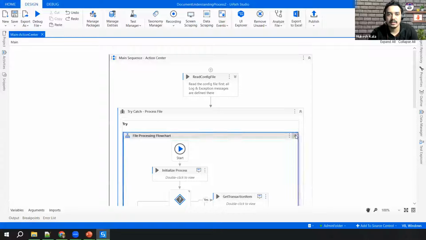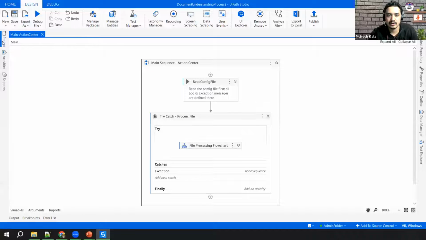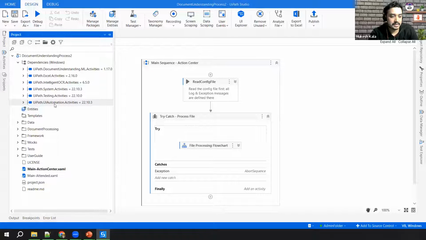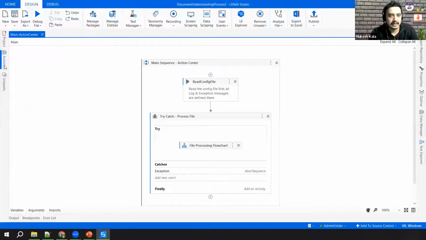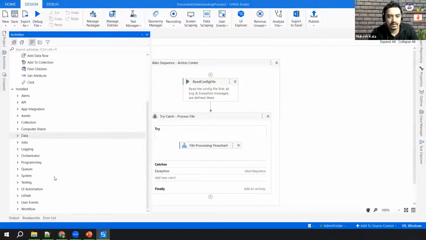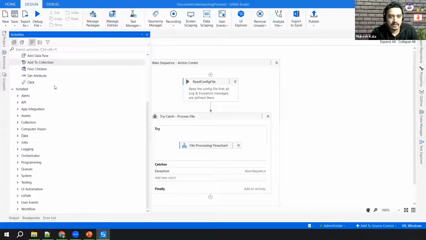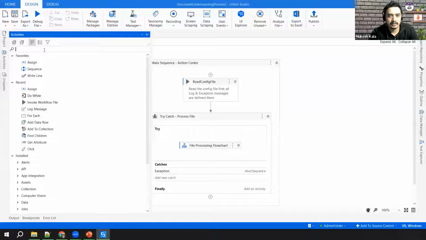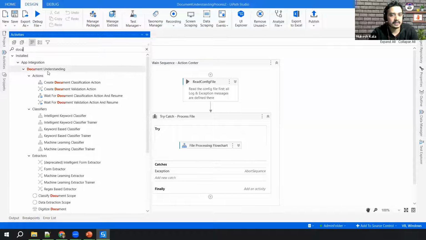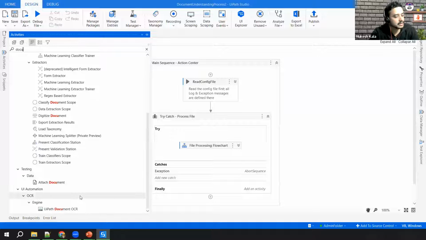Okay, so as you can see here, this is loaded now, and in the project, see the same set of activities I was talking about: intelligent activities, Excel, DU manipulation, all those activities are available. In the activities, you can scroll down and you would see all the activities which are available here for UI automation. I can collapse this. And if I go here and say document understanding, you would see all these activities which are available for you.